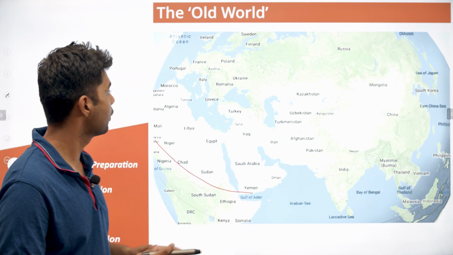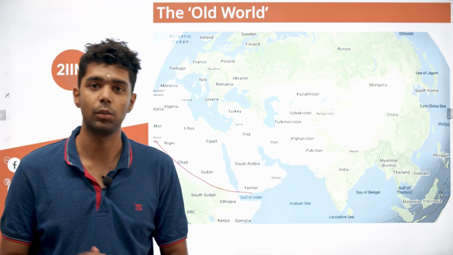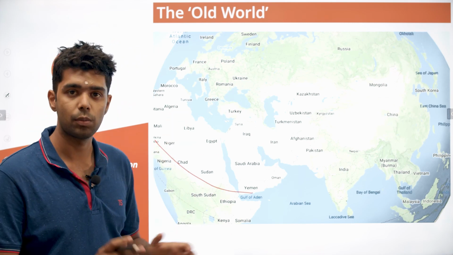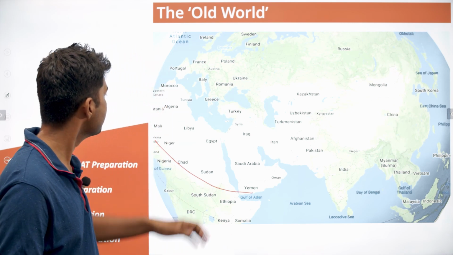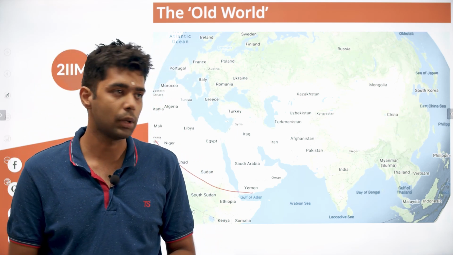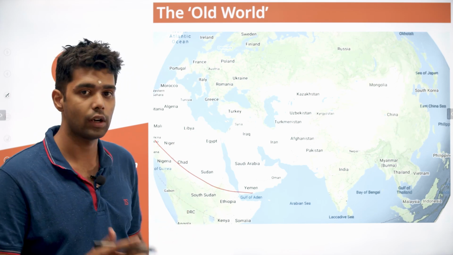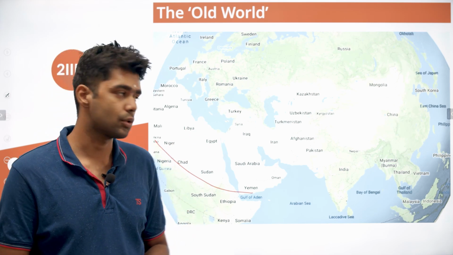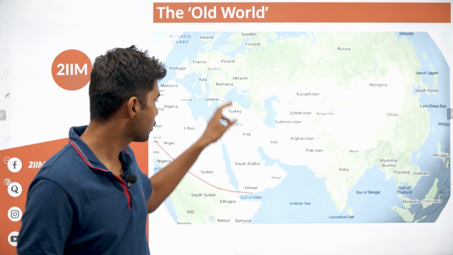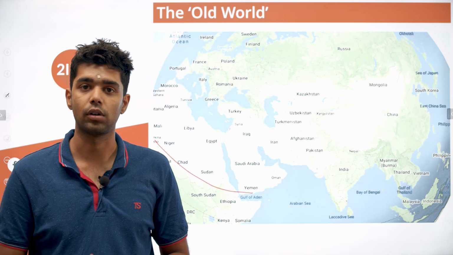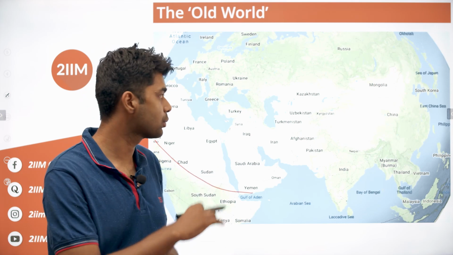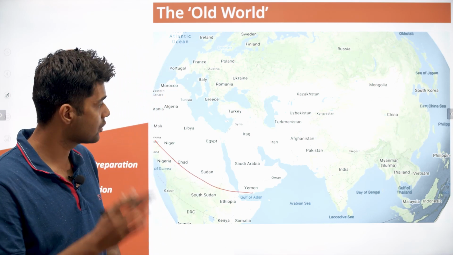And in this concept of an old world, India and China were just extremely important. Their combined economy was far more than anything else that Europe could imagine at that point of time. Europe was simply a collection of tribes. 2,000, 3,000 years ago, it was only a collection of tribal people. It did not have a lot of resources of its own. It had to depend on other people for many resources. It had extensive trade with Turkey and Persia to get a lot of resources. It was very reliant on India for clothes specifically, because India had cotton, India had spices, so these things were exported all the way to Europe since ancient times.